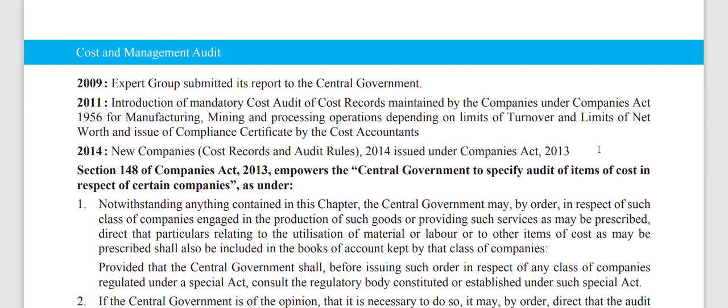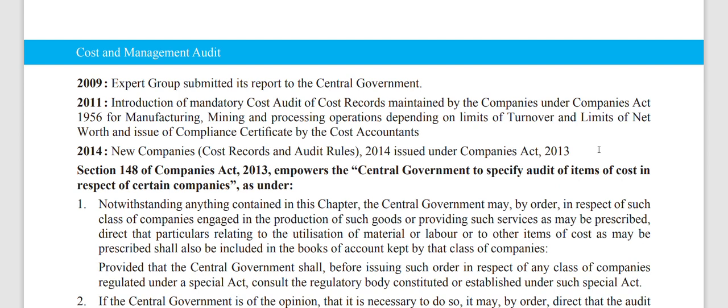In 2011, mandatory cost audit of cost records maintained by companies under the Companies Act 1956 was introduced for manufacturing, mining, and processing operations, depending on the limits of turnover and net worth, with issue of a compliance certificate by cost accountants. So they fixed turnover limits. Organizations crossing those limits, manufacturers, mining and processing, whatever they are, have to perform cost audit.